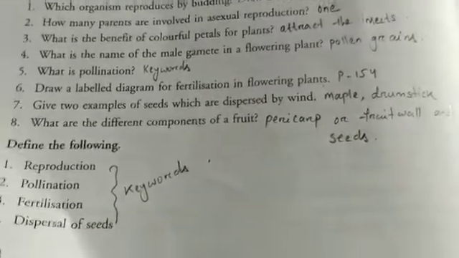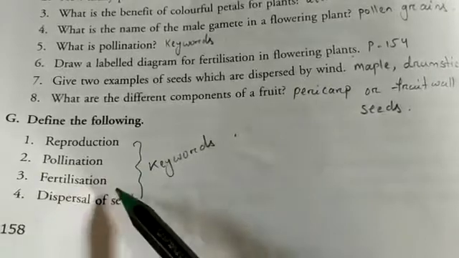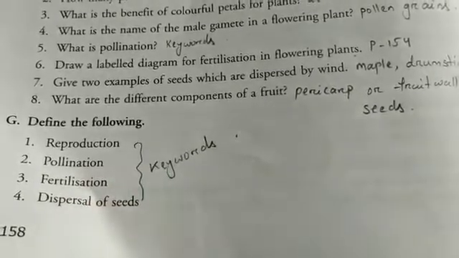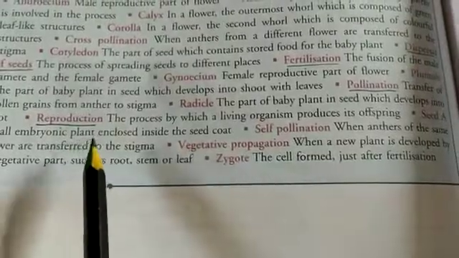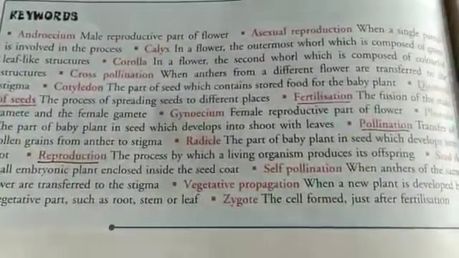and seeds. Then number G, define the following: reproduction, pollination, fertilization, dispersal of seeds, all are in keywords. So here you can see reproduction, pollination, fertilization, dispersal of seeds. So from here you can write.